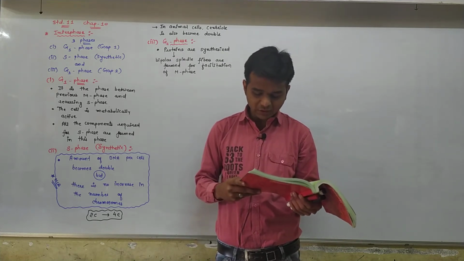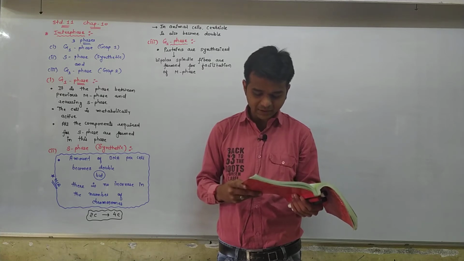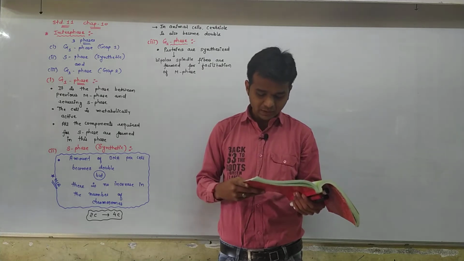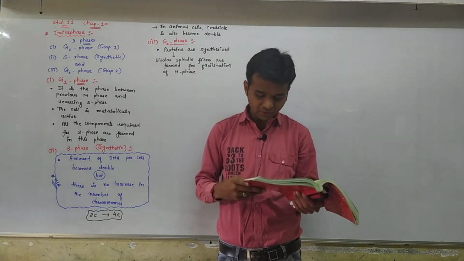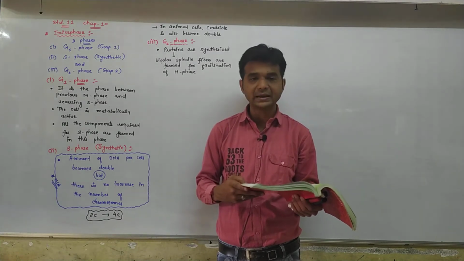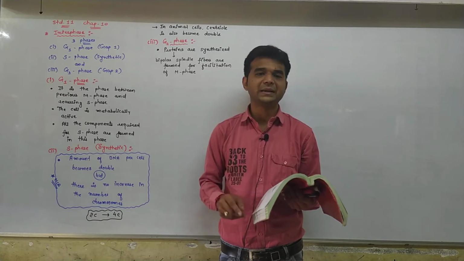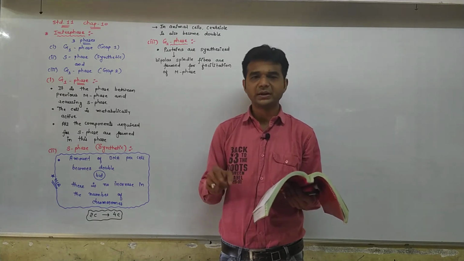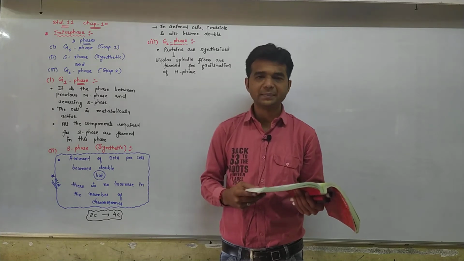Do you think all cells continue to divide in all plants and animals? No. Can you tell the name and the location of the tissue having the cells that divide all their life in the higher plant? Yes, it is known as meristematic tissue. Continuously dividing cell group. Meristematic tissue.